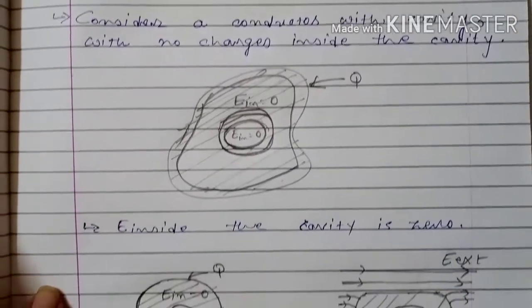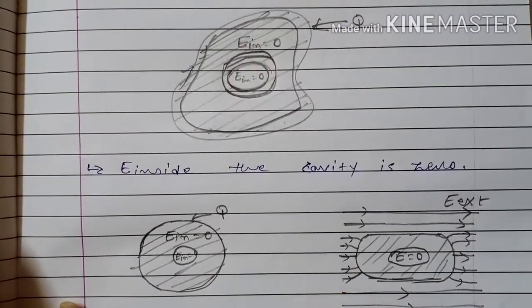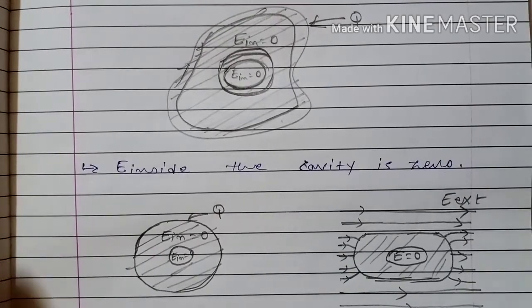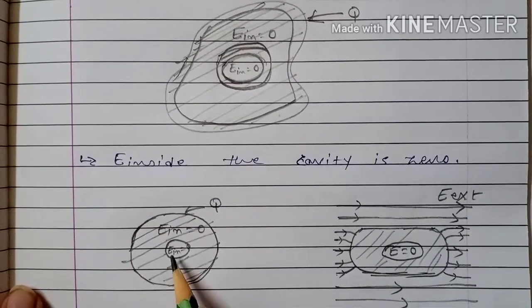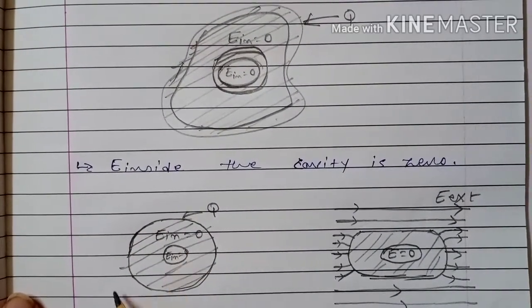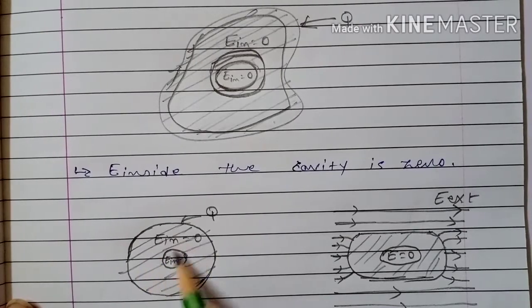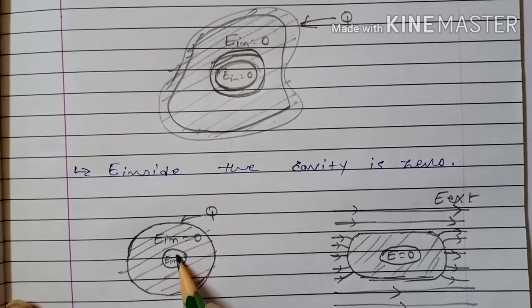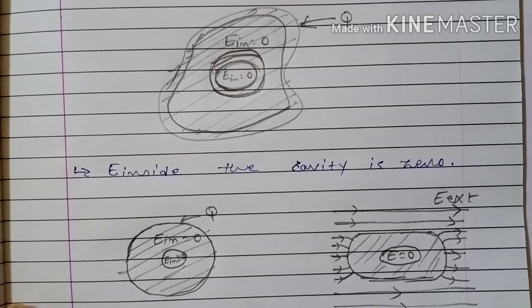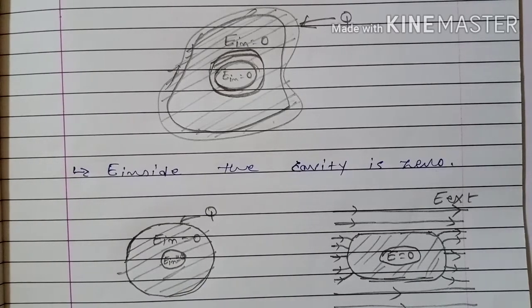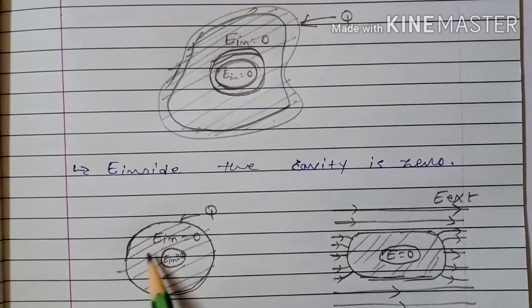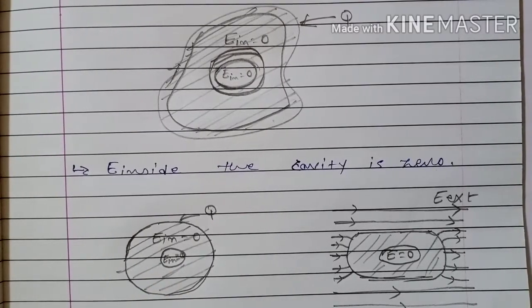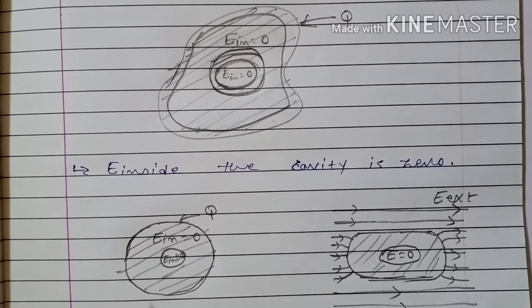Now here, instead of this, if I take a spherical conductor and if I consider a cavity like this, then also electric field inside the conductor is 0 and electric field inside the cavity is 0. It means it does not depend on the shape of the conductor. Whatever is the shape of the conductor, electric field inside the conductor remains 0. And if there isn't any charge inside the cavity, then electric field inside the cavity will be 0.